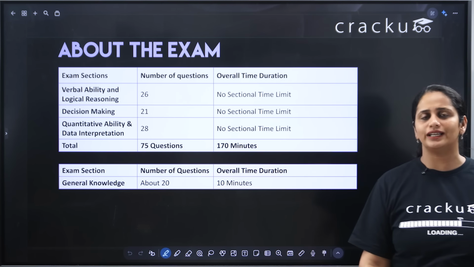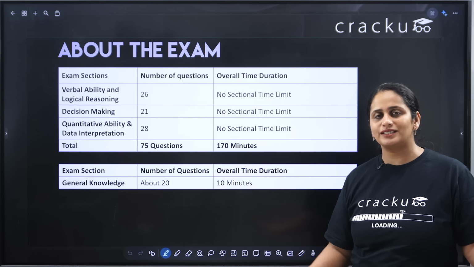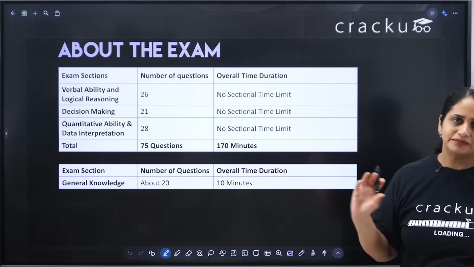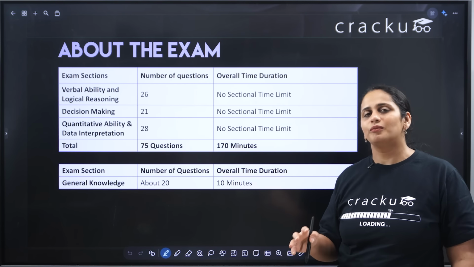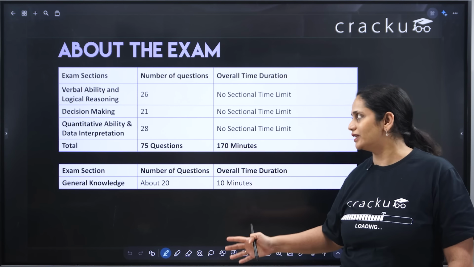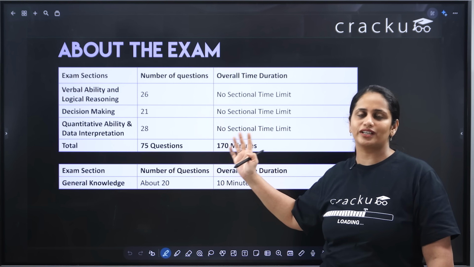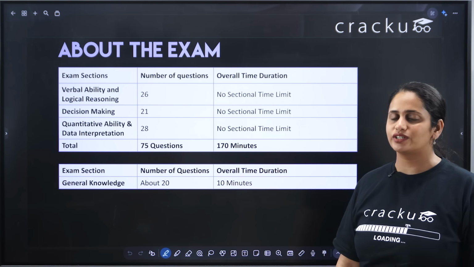The last section is quantitative aptitude and data interpretation. So basically a combination of DI and QA. One set of DI will be there with 2-3 questions, but not a huge amount of DI will be there. Most of it is very similar to the quant section of CAT. It has 28 questions. Overall, you have 75 questions.